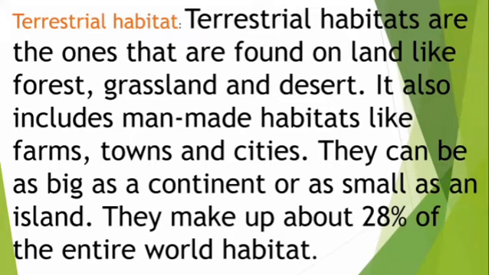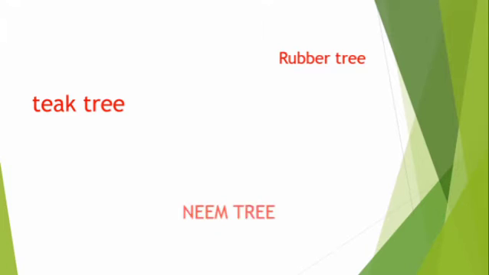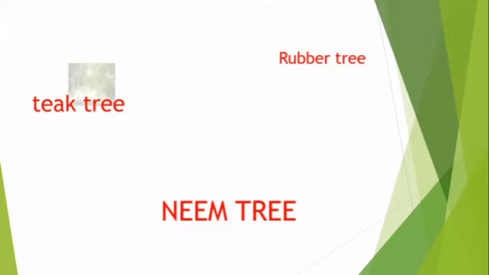Then we'll go to the terrestrial habitat. Terrestrial habitats are the ones found on land, like forest, grassland and desert. So we can see the forest here: teak tree, rubber tree, neem tree.